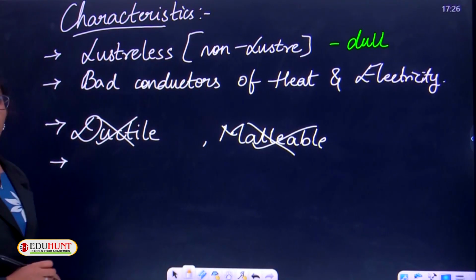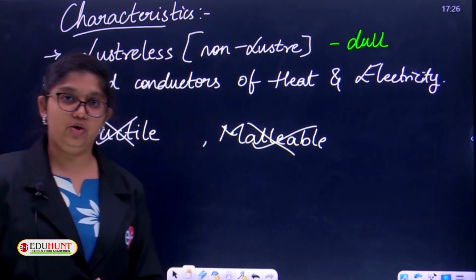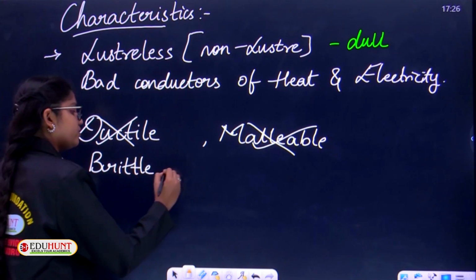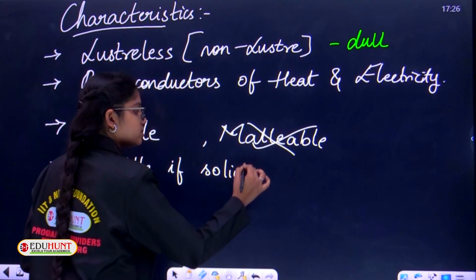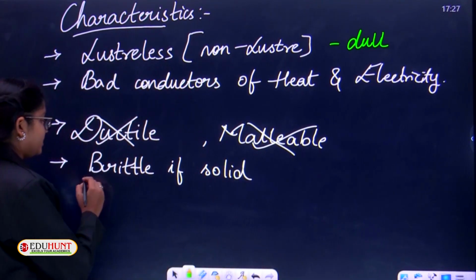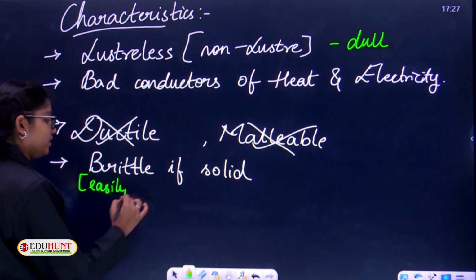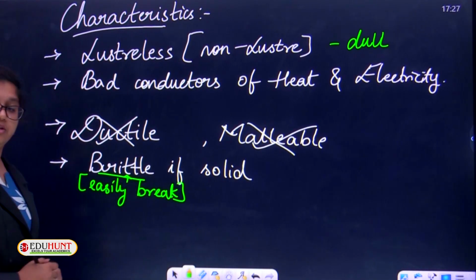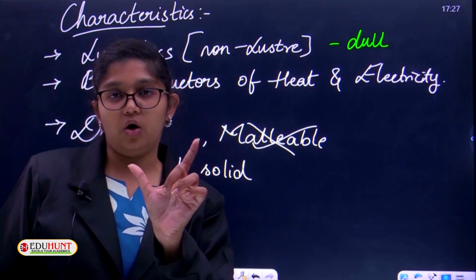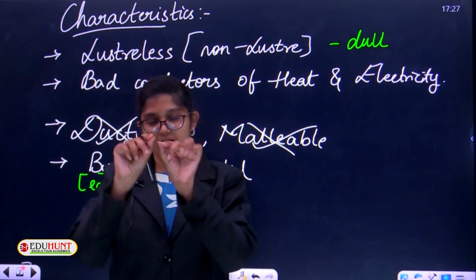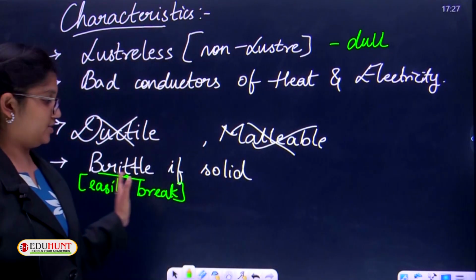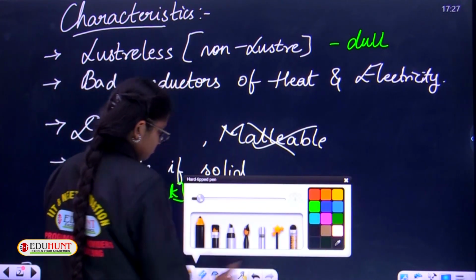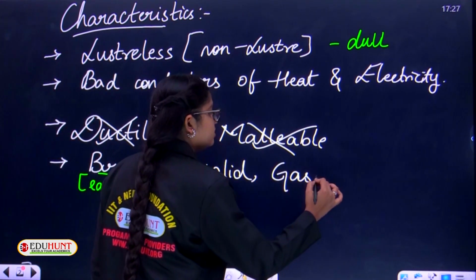Next, all metals are solids at room temperature, but non-metals are brittle if solid. Do you know the meaning of brittle? Brittle means they can be easily broken down. Suppose you take a piece of chalk and just press it, it will break into two pieces. That's the property of brittle. So non-metals are brittle if solid, and most of them are gases. They exist in gaseous form.